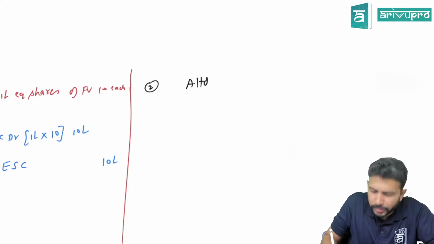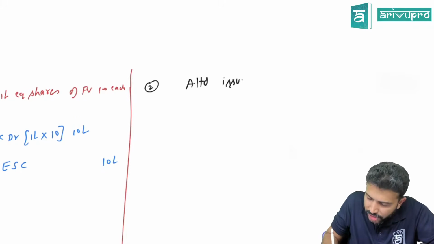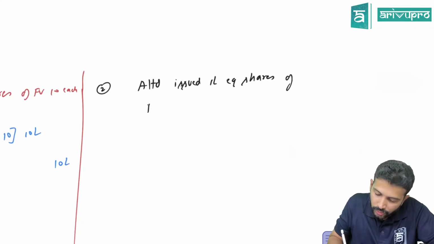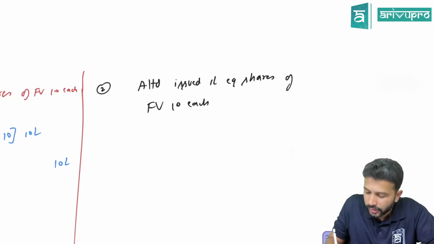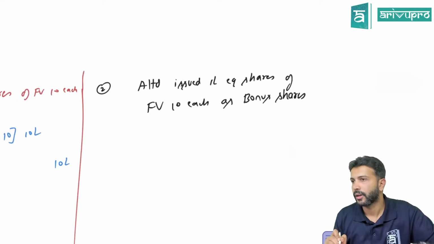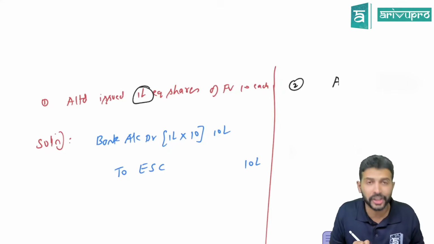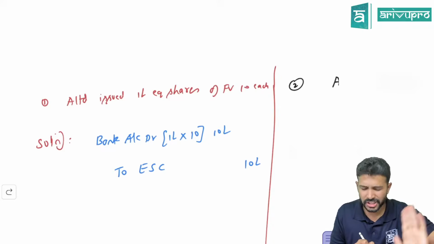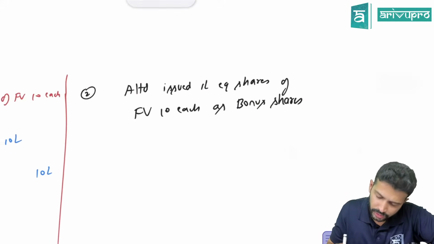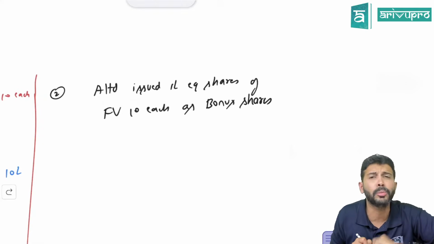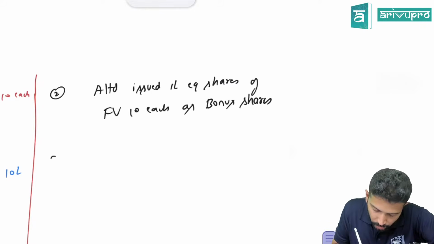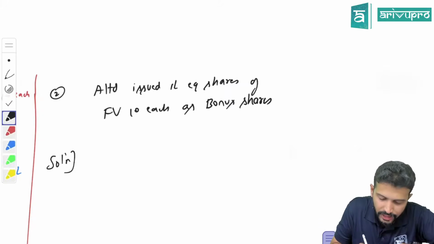Let's modify this example. A Limited, same. They have issued 1 lakh equity shares of face value 10 each only as bonus shares. In the first scenario they gave 1 lakh equity shares, and they collected money. I just modified this scenario: same number of shares, same face value, but this time shares are given as bonus. Okay. Now can we look at the journal entry for this particular scenario?